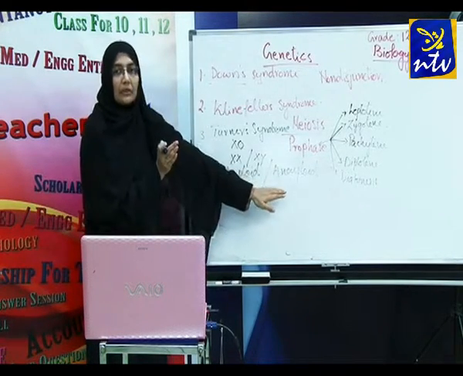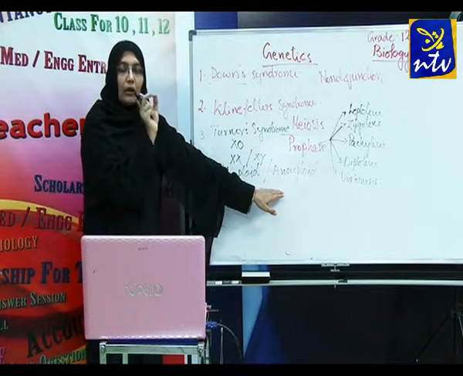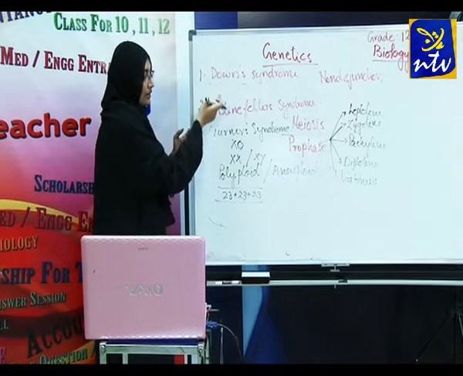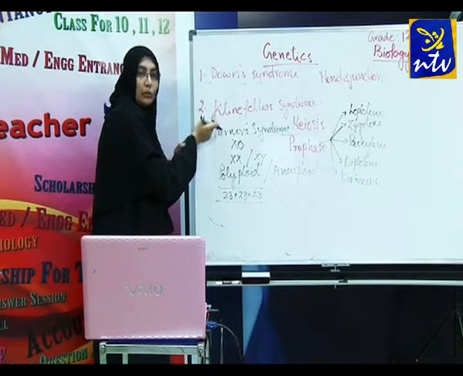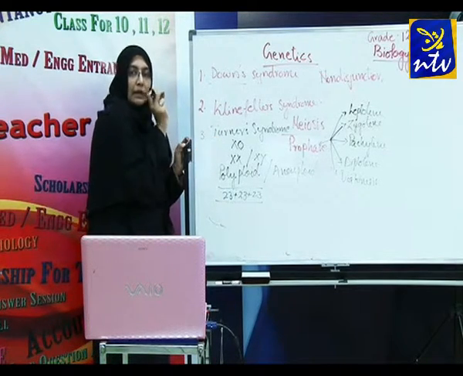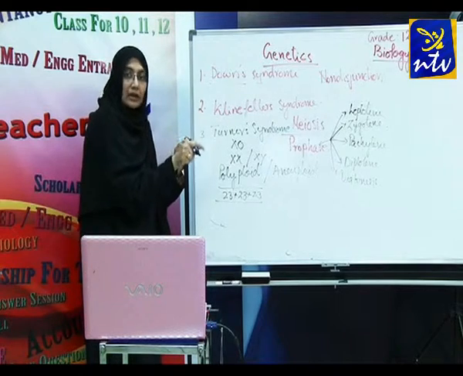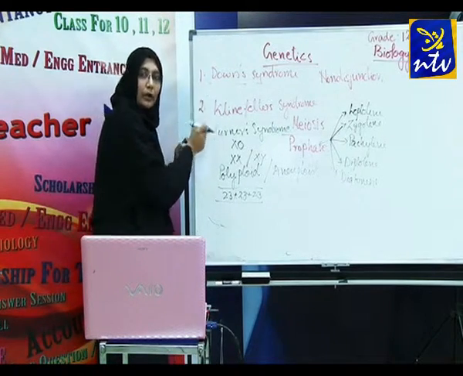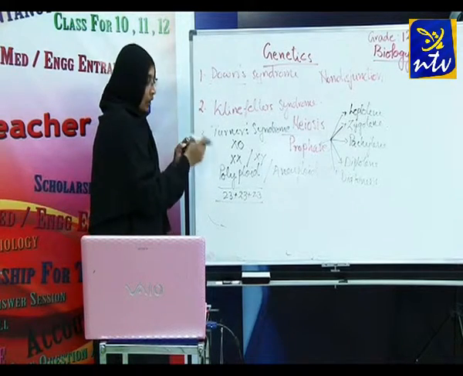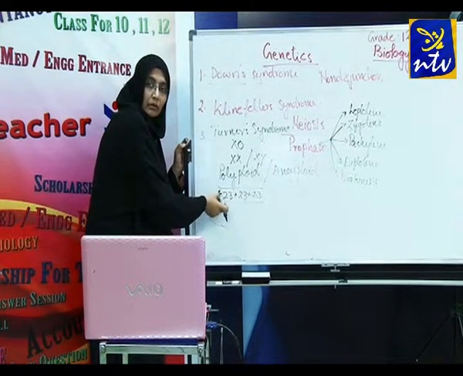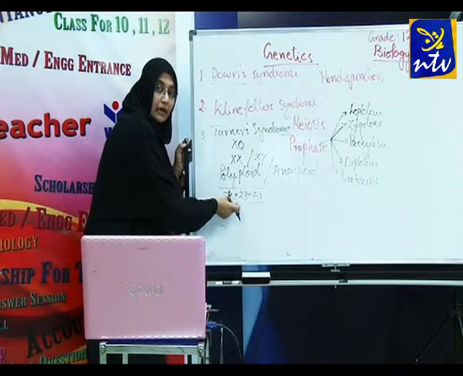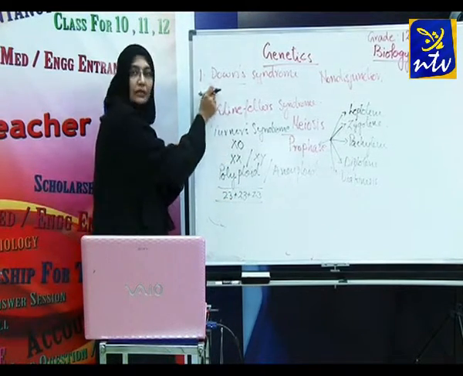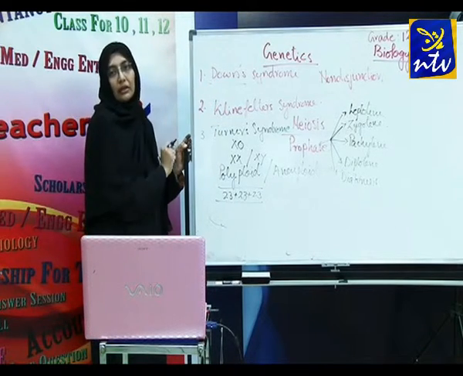Aneuploid condition means only 1 or 2 chromosome numbers increase. In all these cases, this is an example of aneuploid condition. Either the number of chromosomes may be less or a chromosome may be more. This is known as the aneuploid condition. So don't get confused. Here what do we call it? Triploid condition. We can call it triploid condition, but in this case we call it trisomic condition.